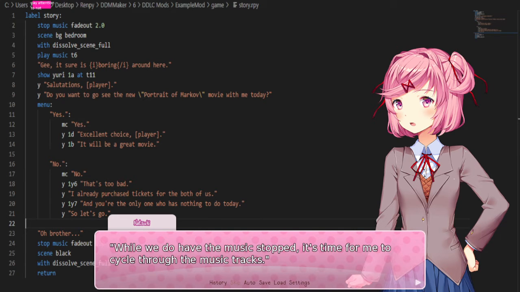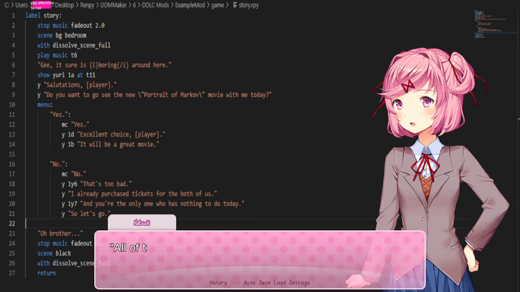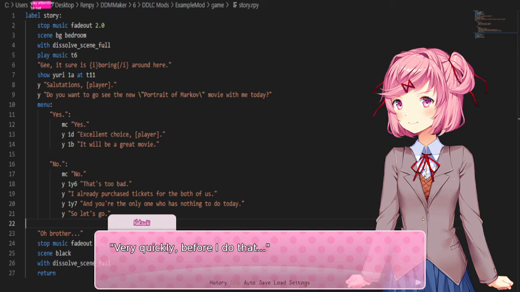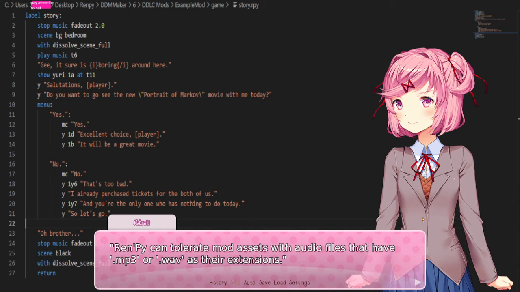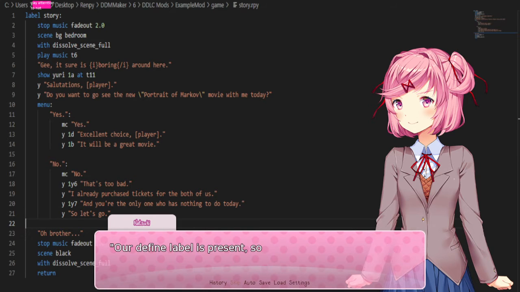While we do have the music stopped, it's time for me to cycle through the music tracks. All of the music is defined in the audio section in definitions.rpy. Very quickly, before I do that, let's look over the definitions for our audio. All audio has the extension OGG at the end. Ren'Py can tolerate mod assets with audio files that have MP3 or WAV as their extensions. Our define label is present, so pay attention to that when we add our own music, sounds, or visuals into our mod. Audio tells Ren'Py that it is a sound that's being defined.